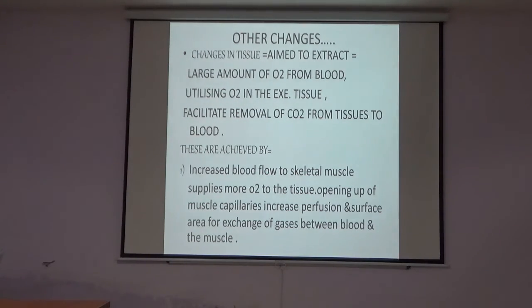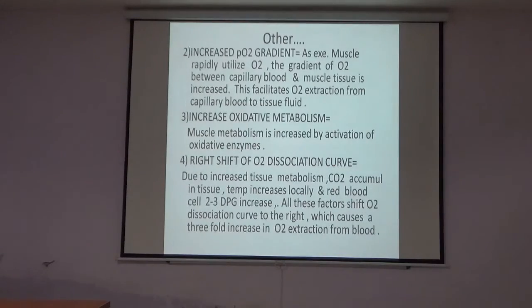So, increased blood flow to the skeletal muscle supplies more oxygen to the tissue. Opening of the muscle capillaries increases perfusion, and this opening also increases the surface area for the exchange of the gases between the blood and the muscles.